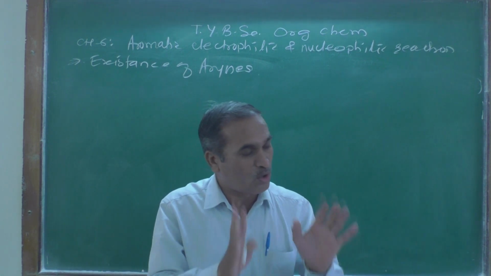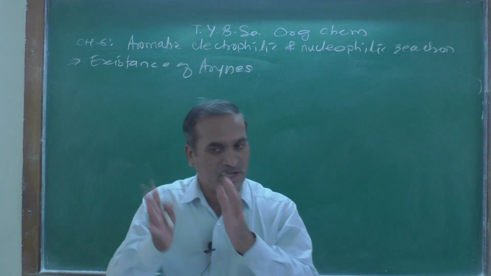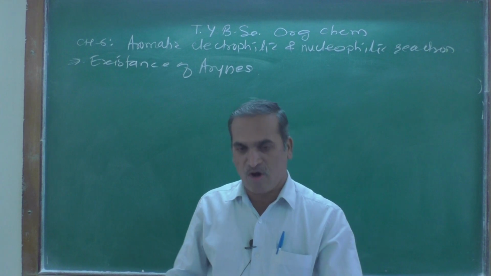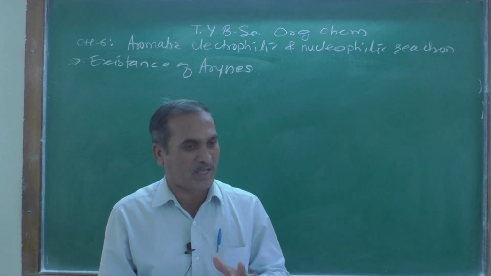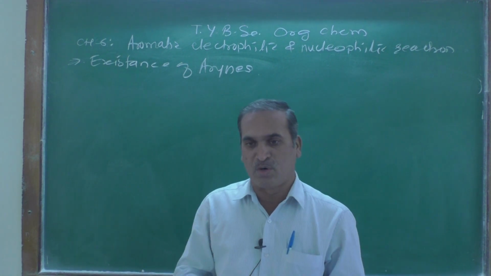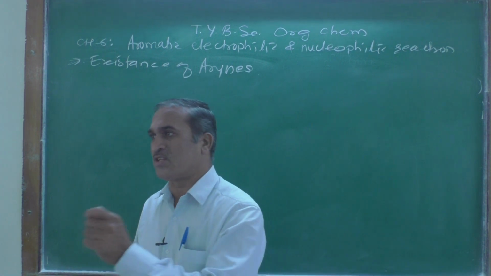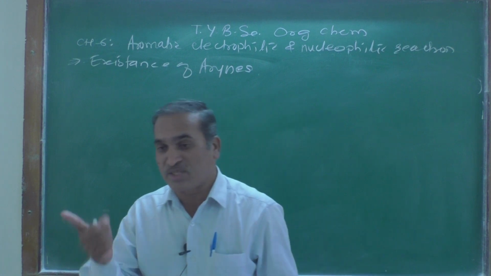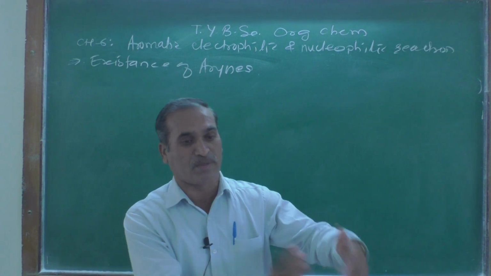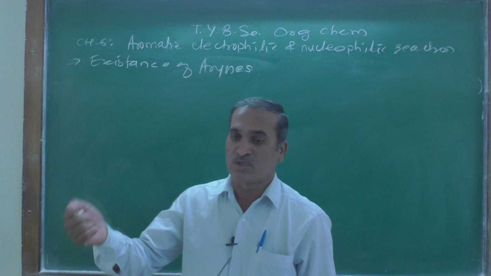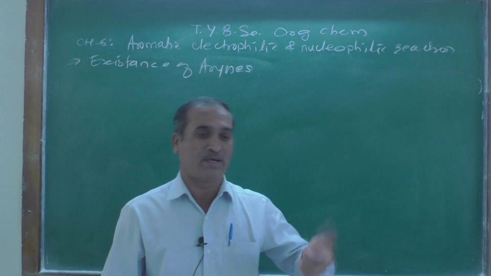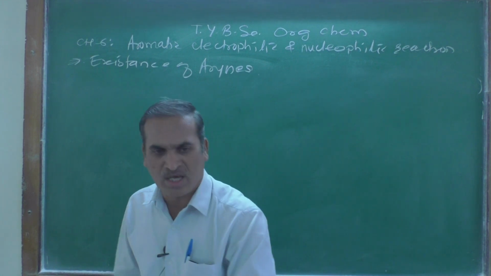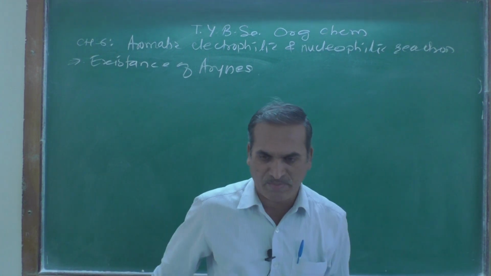Suppose chlorobenzene is treated with sodium amide in presence of liquid ammonia at -33 degrees centigrade, it yields the benzyne intermediate, which is symmetrical, and then the amide group attacks either side producing a single product, means only aniline formation.